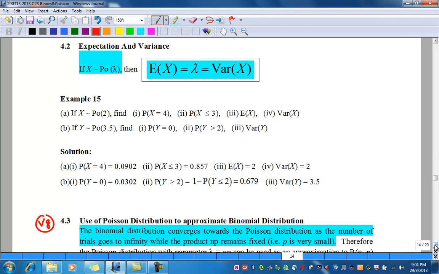Part 2, take note that you need to convert more than to less than, which is 1 minus probability of Y less than or equal to 2, and using the Poisson CDF from the GC you should be able to get 0.679. Part 3, variance of Y is equal to lambda, therefore it is equal to 3.5.